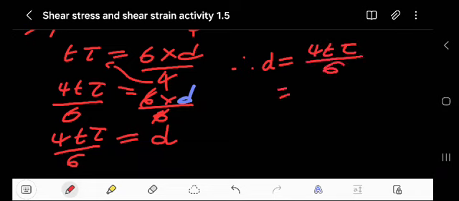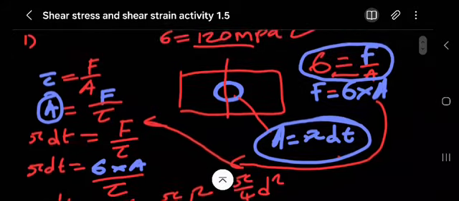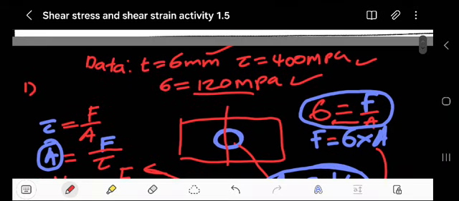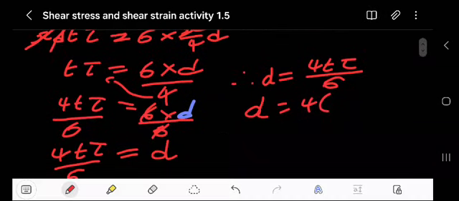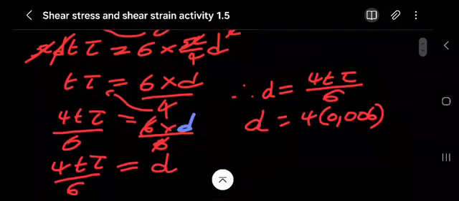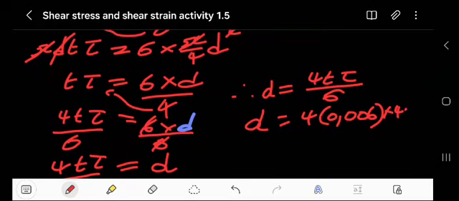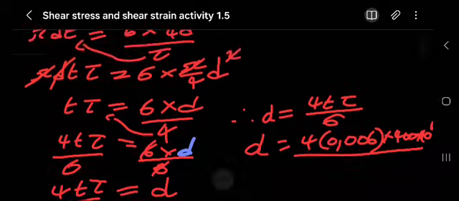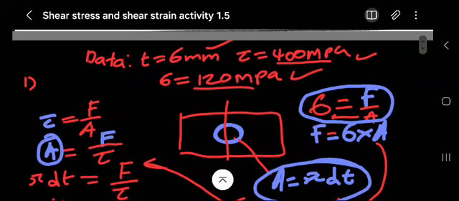So here we can substitute our values. For the thickness, what was the thickness given here? The thickness is 6 millimeter; we divide that by 1000, which gives 0.006. Remember, it must be in meters. Multiplied by the shear stress, here it's 400 megapascal, which is 400 times 10 to the power of 6. Then we divide this by the direct one, 120 megapascal.